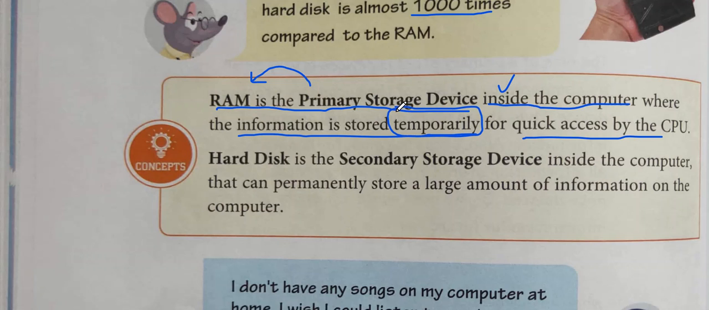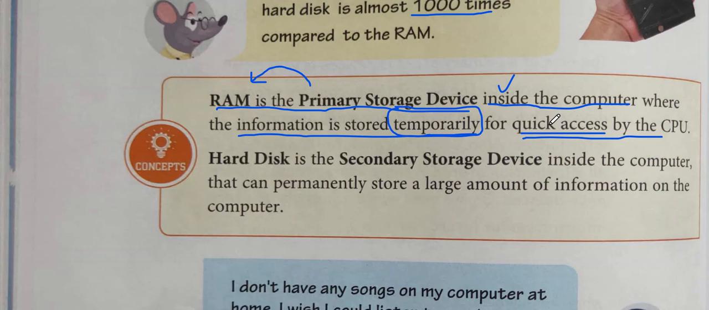Temporary means if I'm working on a file, then it will be stored inside the primary, and if I'm not working on any file, then that means all those files are stored inside the secondary storage device. Means whenever we call any file, only then it will be present inside the primary, otherwise it will not be there. And third one is there is a quick access.